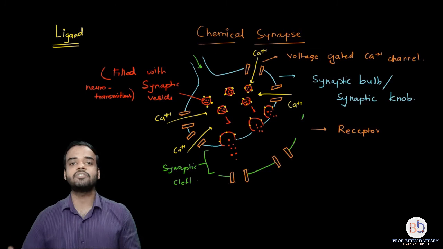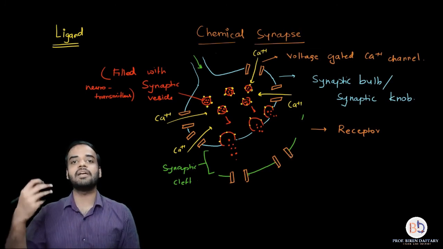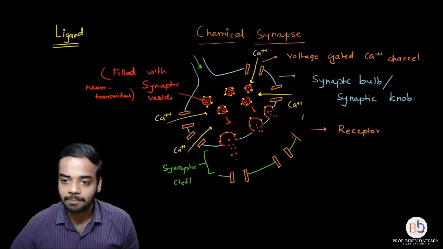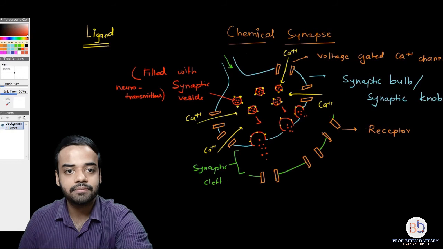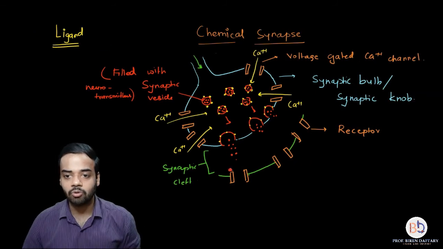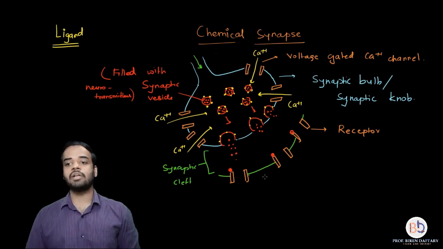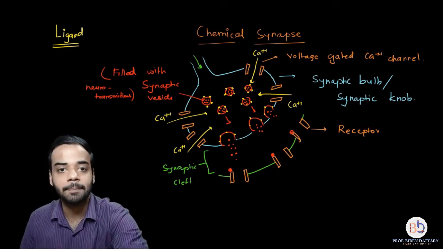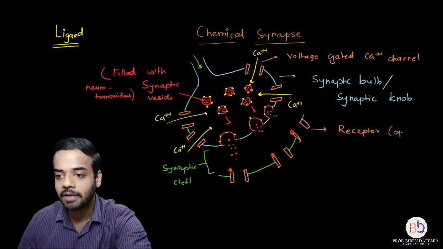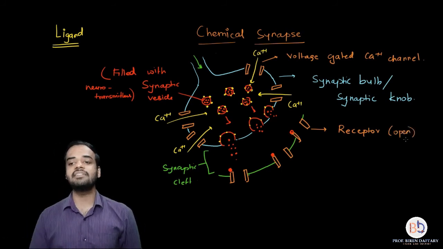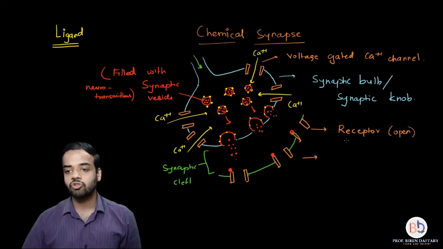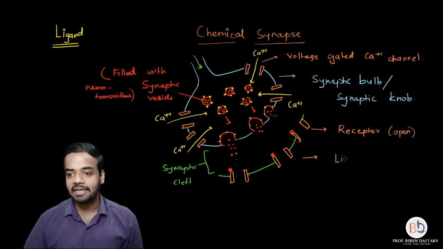Receptor is a structure which is going to receive the chemical, and that is why it is called a receptor. You can see that I have shown they have opened, and also I can show that the neurotransmitter is bound to it. Okay, this is bound to this one, and this one. So now these receptors have opened up, and they have opened up because of the ligand which has been formed. That is why these receptors are also called ligand